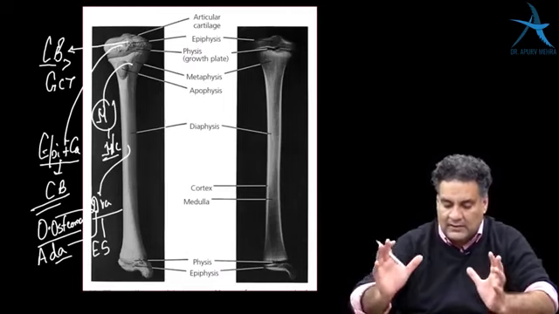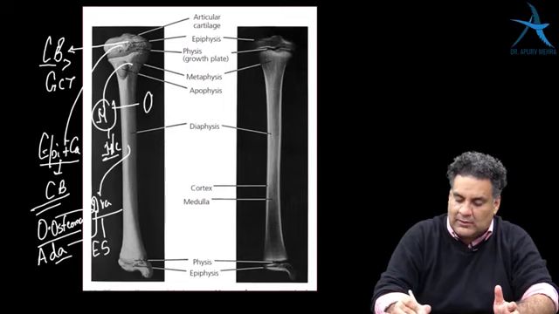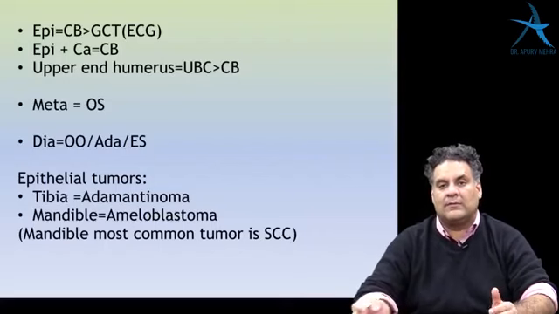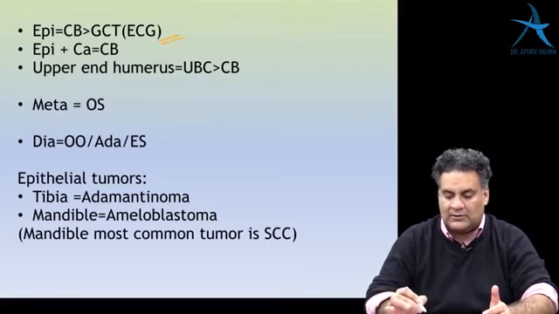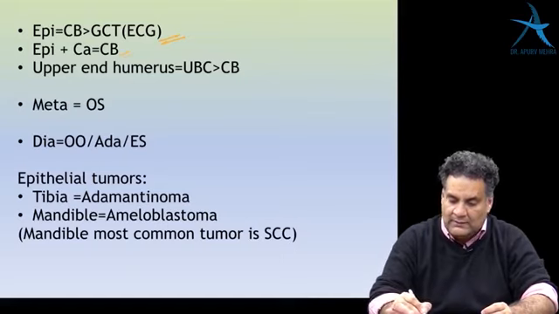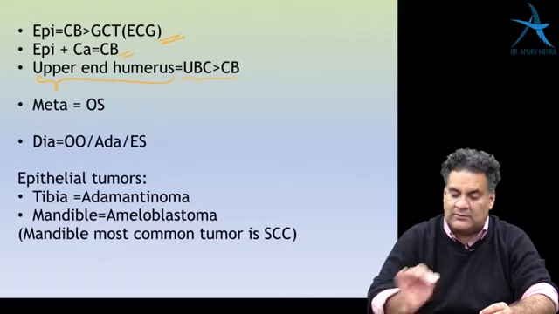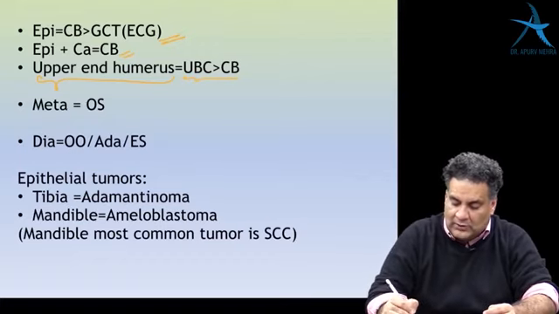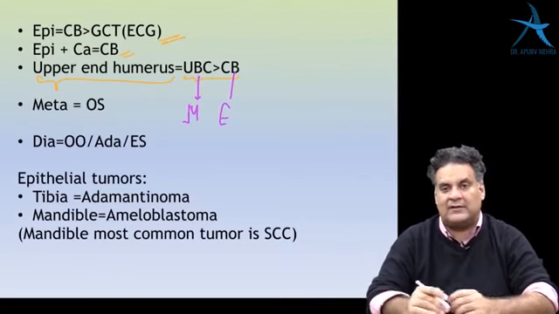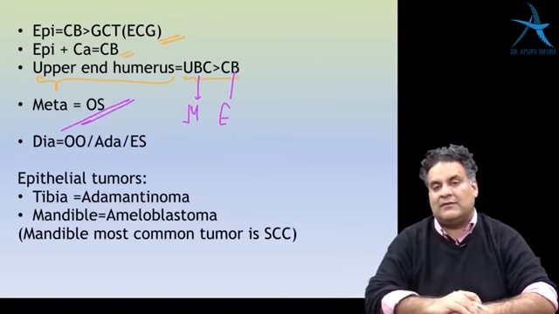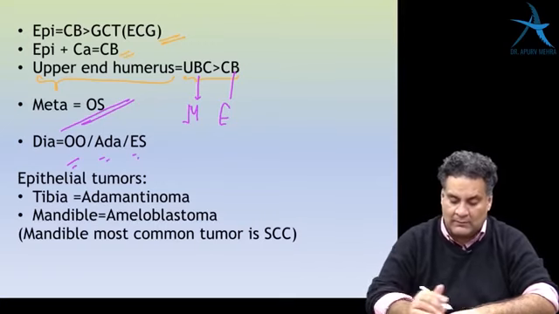But the most common location where tumors are seen is metaphysis, and in the metaphysis, the most important tumor that you must remember is osteosarcoma. So when we talk about a tumor which is epiphyseal, chondroblastoma more than giant cell tumor, only epiphysis plus calcification, chondroblastoma. In the upper end of humerus, it's unicameral bone cyst more than chondroblastoma. If they talk about upper end humerus, unicameral bone cyst is in the metaphysis, chondroblastoma is in the epiphysis, further making it specific. In the metaphysis is the osteosarcoma, diaphyseal three tumors: osteoid osteoma, adamantinoma, Ewing's sarcoma.